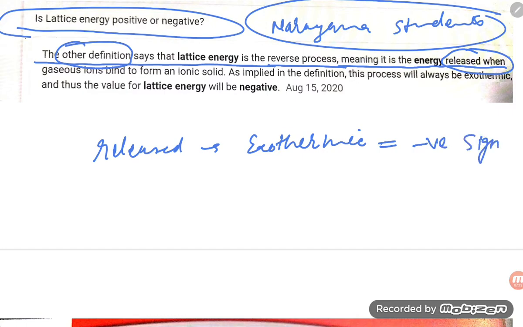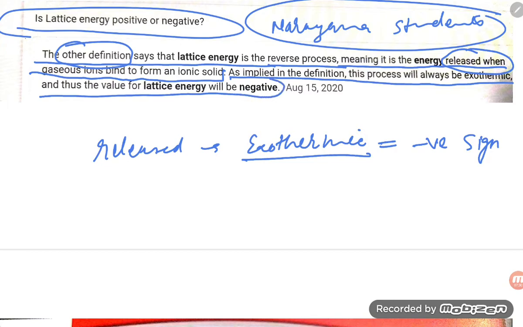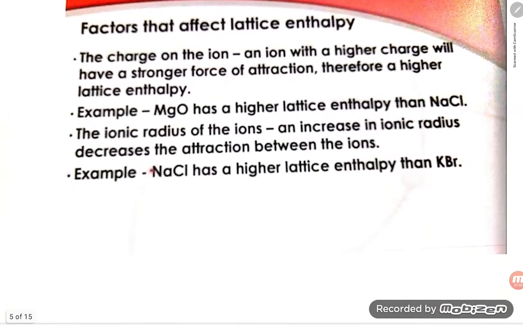So energy is released when gaseous ions bind to form an ionic solid. As the definition implies, the process is always exothermic, and thus the value of lattice energy will be negative. So don't get confused, student.